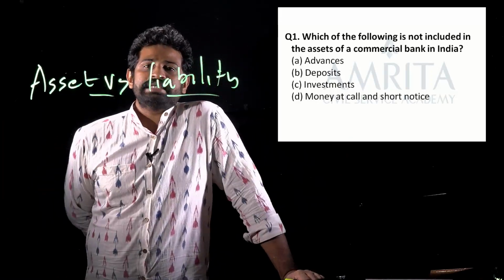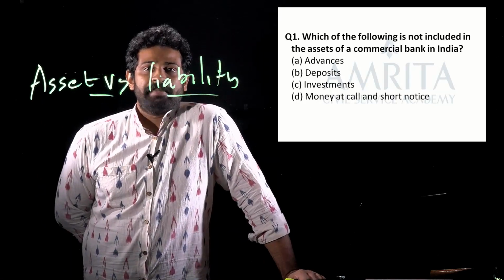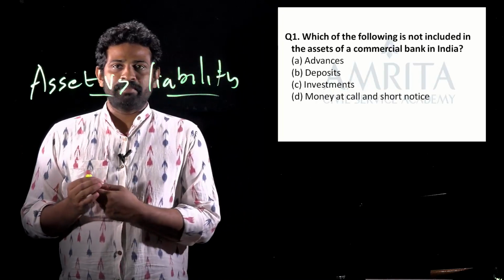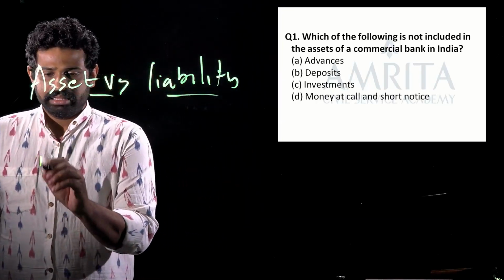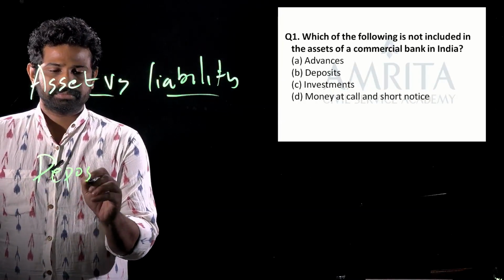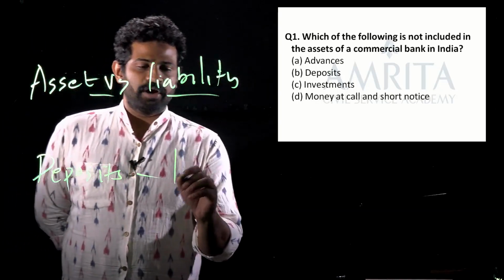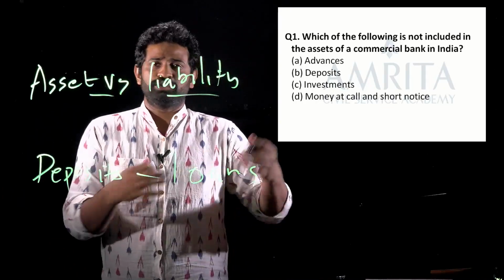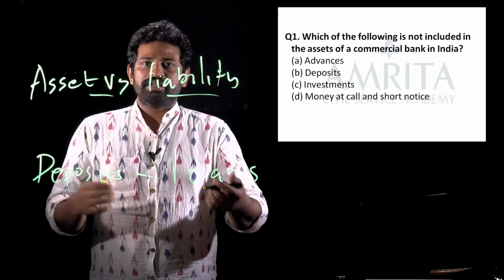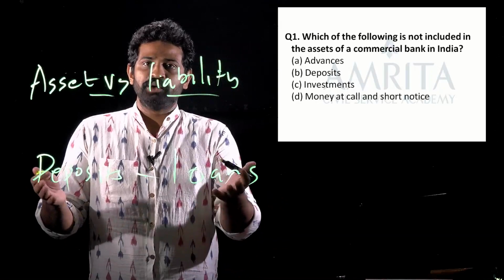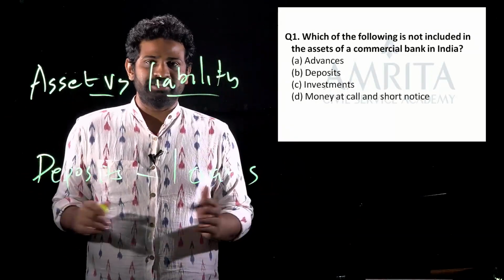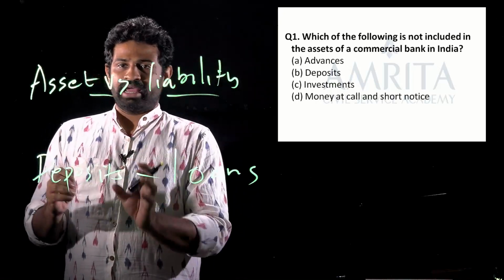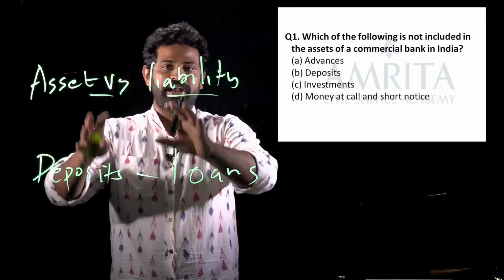Okay, so in banking sector, what would an asset mean? What is an asset to a bank? So we all know that banks deal with two kinds of stuff, right? They take in deposits and they give out loans. Right, we know most of the major commercial banks, or which we in economic parlance call as the scheduled commercial banks, they do this kind of job. That is their pretty much basic job, what they do. So in this context, let us try to categorize deposits and loans. Let us see where it goes.